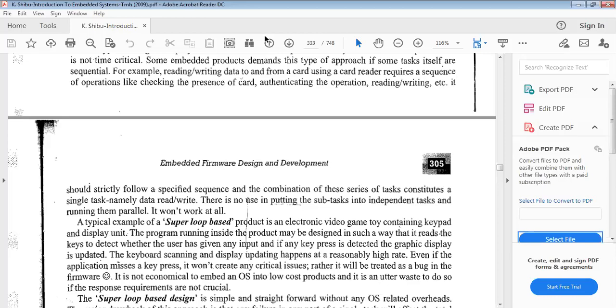Here also, general purpose OS and real-time operating systems have similar functionalities, but the key difference is that the general purpose operating system is suitable for different applications, almost all applications, whereas the real-time operating system is suitable only for specific applications. That is the difference. That's why the embedded product measures the demarcation of embedded systems and general purpose computing systems in terms of OS.